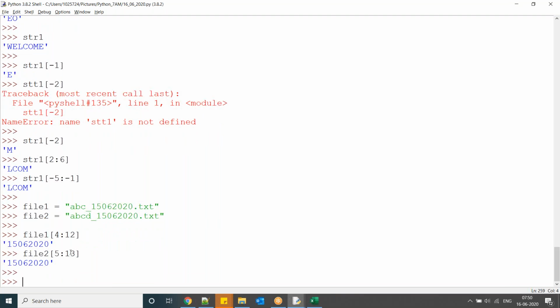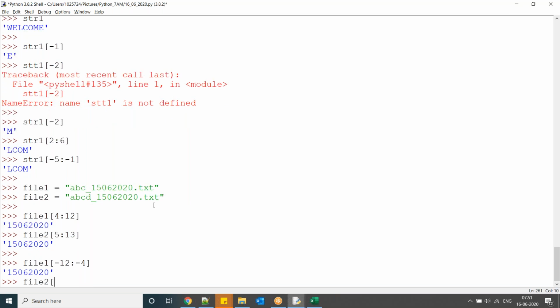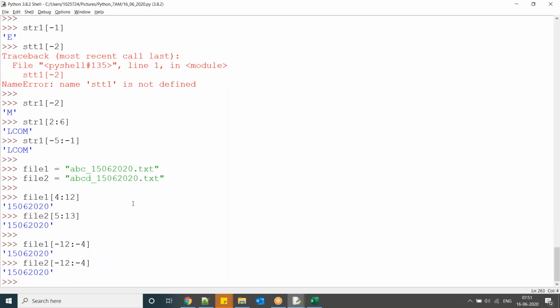Instead of that, if I come from the back, file1 of -1, -2, -3, -4, -5, -6, -7, -8, -9, -10, -11, -12. So here you can write -12 to -4. Now the same logic I can write for this one also. So there the negative indexes can help.